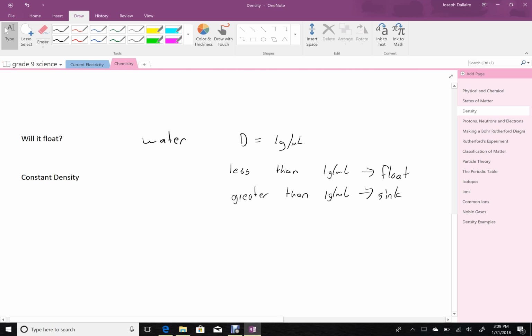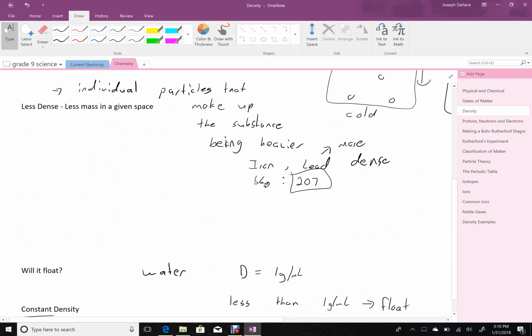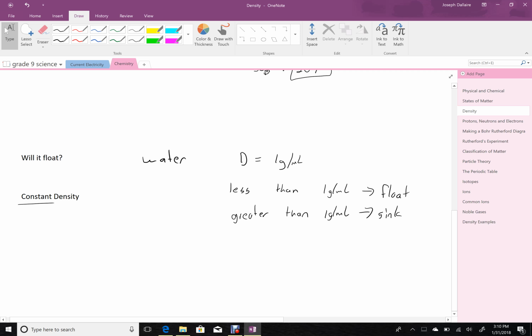And finally, the last note I wanted to make here is about the idea of constant density. We've been talking about all these materials, like normal materials are going to have a constant density, but we need to be careful. If we imagine something like a piece of wood, the density of that piece of wood is not going to be constant. If there's a knot in the wood, that area of the wood will have a higher density than if there's no knots in that part of the wood.